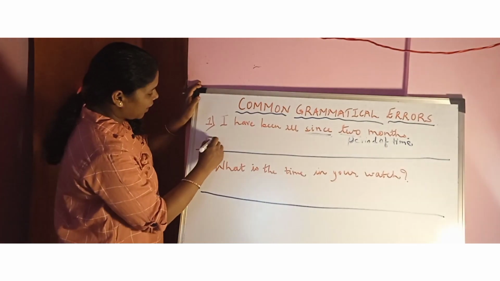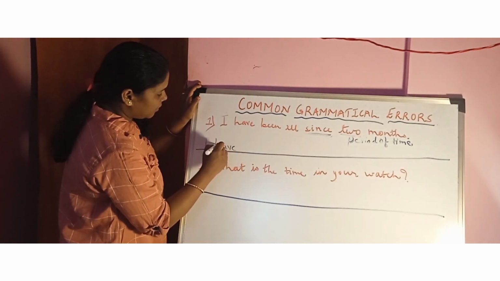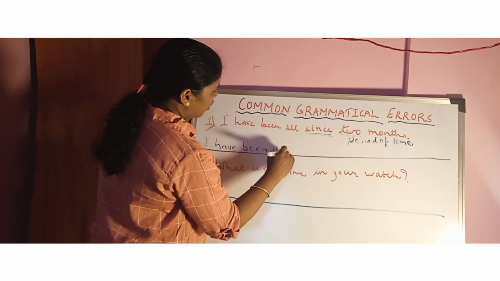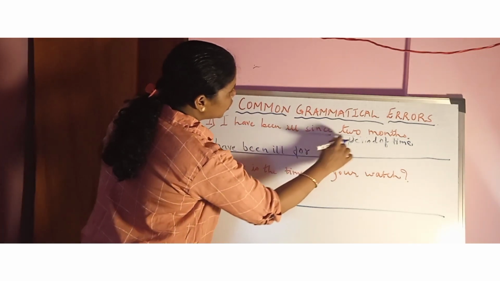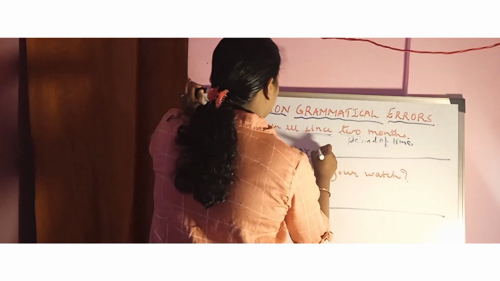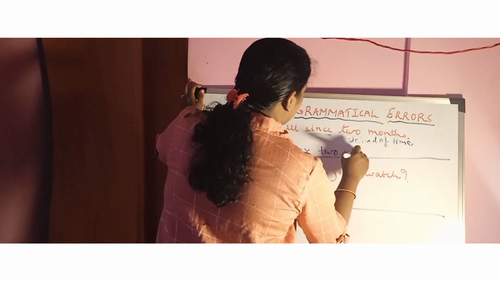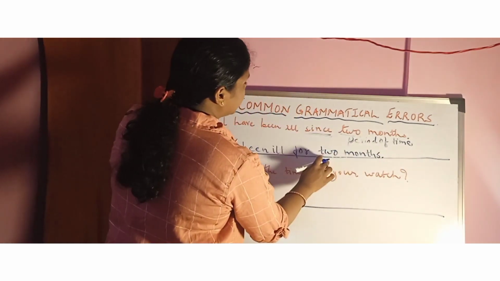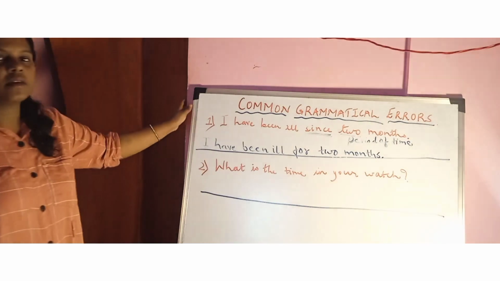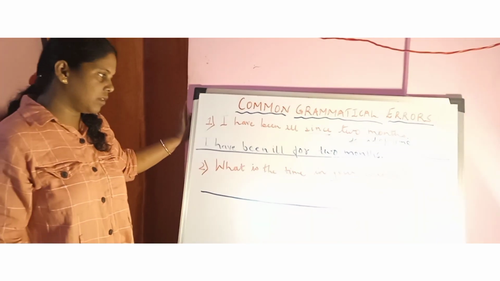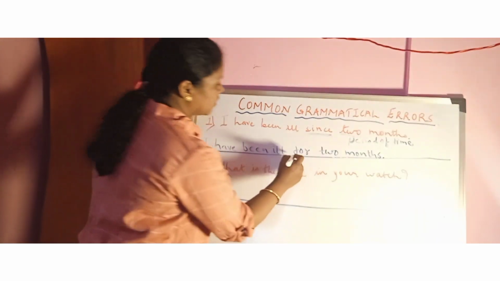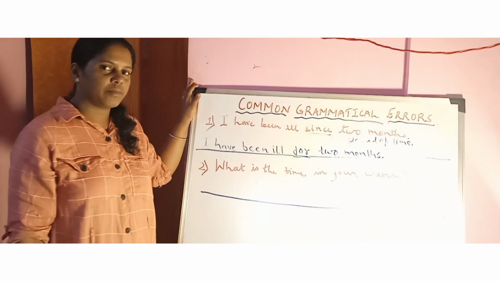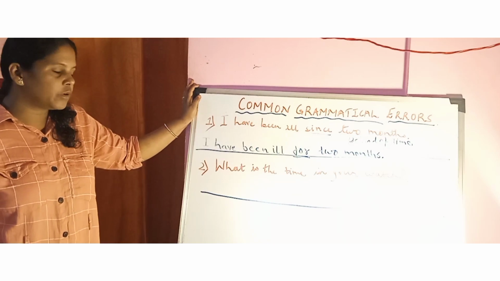How will it be? I have been ill for 2 months is the correct sentence. For 2 months, because a specified time period is mentioned. So for is the correct answer.